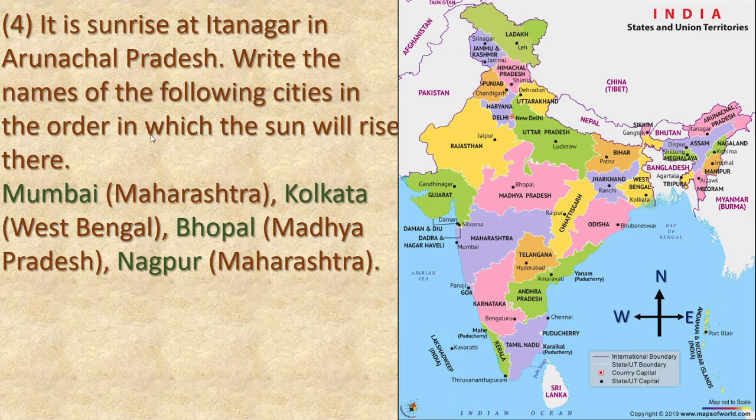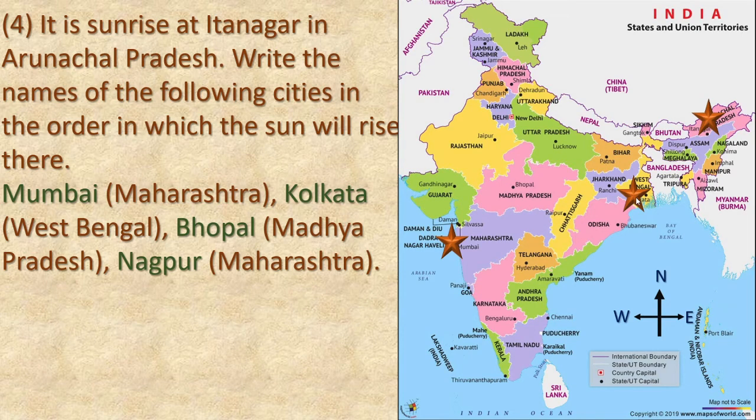Okay, now we will locate the cities given. First one is Itnagar. See here, Arunachal Pradesh. Yes, this star shows Itnagar in Arunachal Pradesh. Okay, now next we will locate Mumbai, Maharashtra. Here, see the star. This is Mumbai, Maharashtra. Mumbai is the capital city of Maharashtra, isn't it? Next, Kolkata. See here. Kolkata is the capital city of West Bengal.